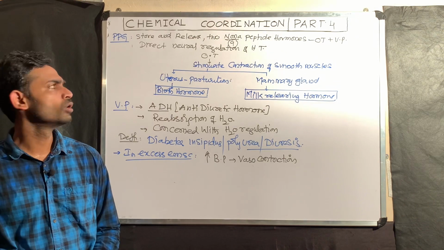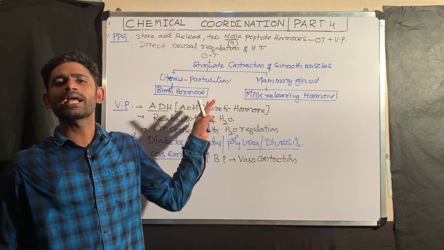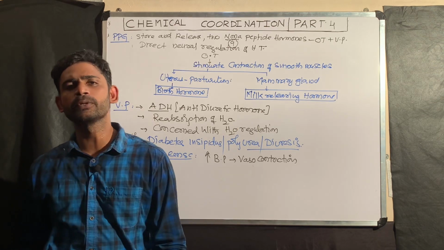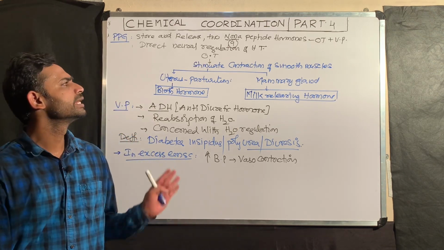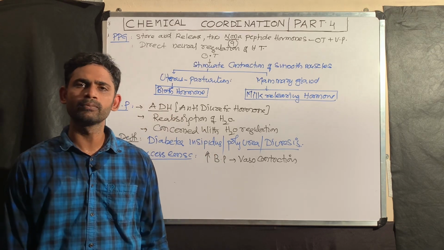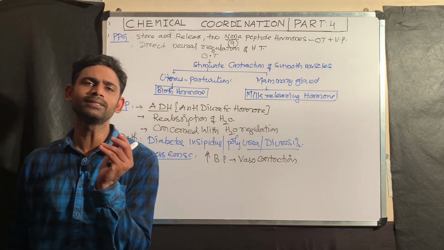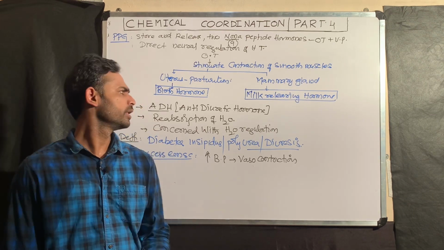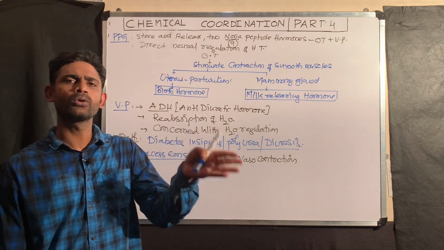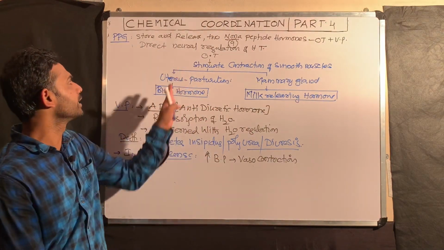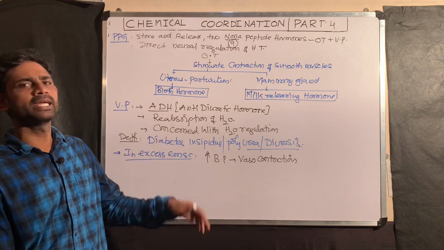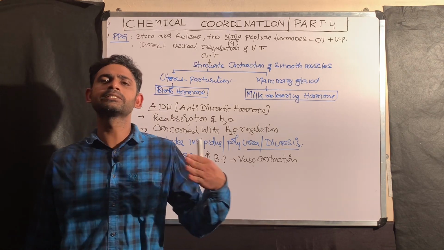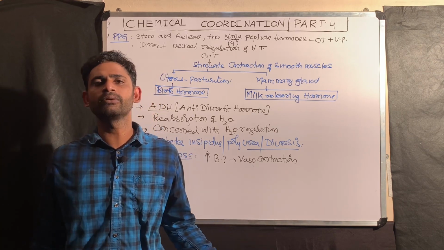So these two, oxytocin and vasopressin, are produced by the hypothalamus and released by the posterior pituitary gland. The second point is that these are two nonapeptide hormones, meaning 9 amino acids. These are the functions of the two hormones released by the posterior pituitary gland. Till now, in the last part and this part, I explained about the pituitary gland and what hormones are released by it.